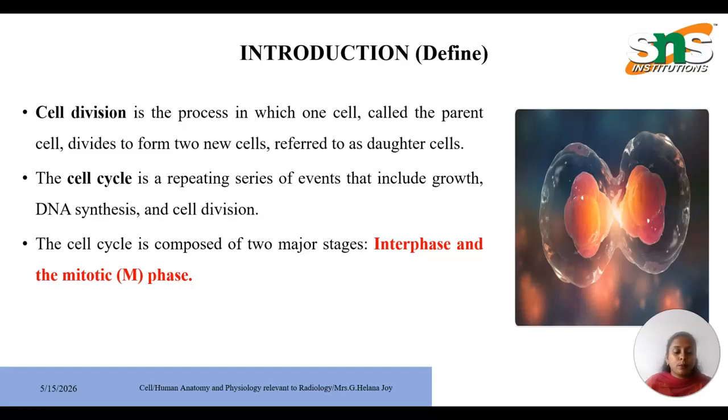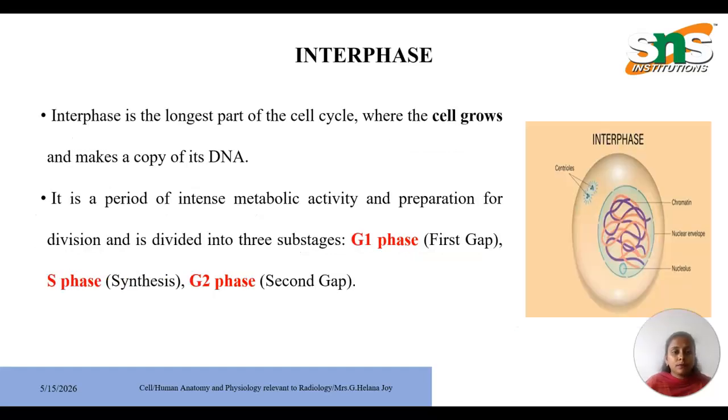The cell cycle is composed of two major stages, which are interphase and the mitotic M phase. Moving on to the interphase stage. Interphase is the longest part of the cell cycle, where the cell grows and makes a copy of its DNA. It is a period of intense metabolic activity and preparation for division, and is divided into three substages: G1 phase, also known as first gap, S phase, also known as synthesis, and G2 phase, also known as second gap.